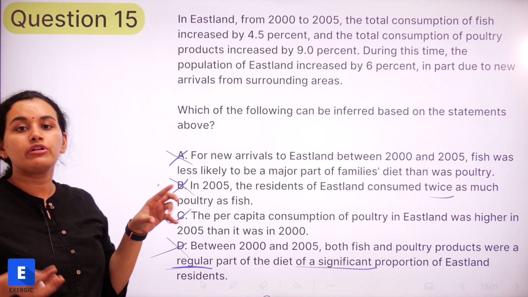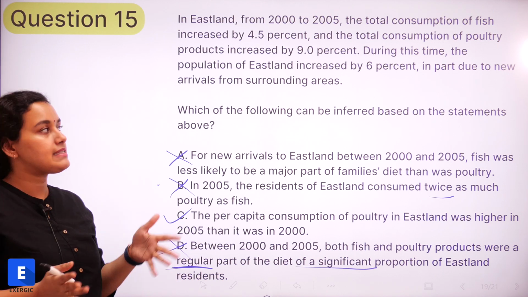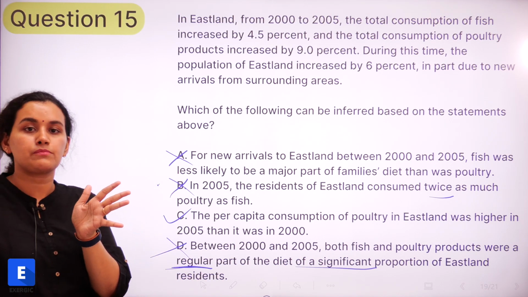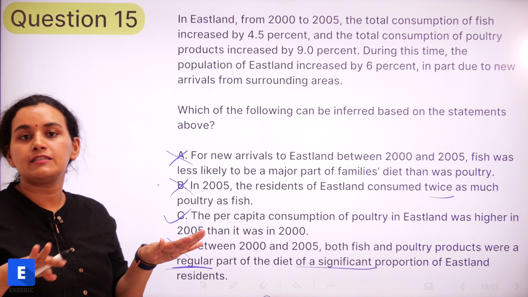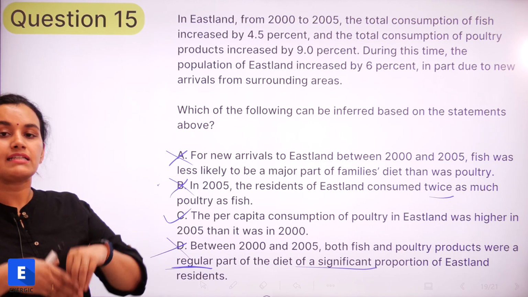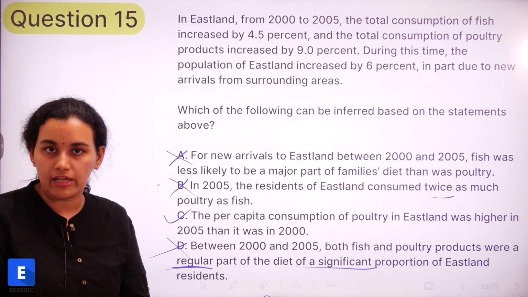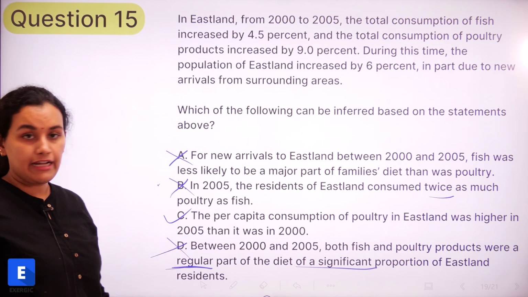Similarly, B can't be concluded because we don't have the exact amounts. D can't be concluded. Again, as I said, we only know the increase in the consumption of fish and poultry. Nowhere has it been mentioned that they eat only fish and poultry or that it is a significant part of their diet. Maybe they are having something else as well. So based on elimination, we have arrived at C.